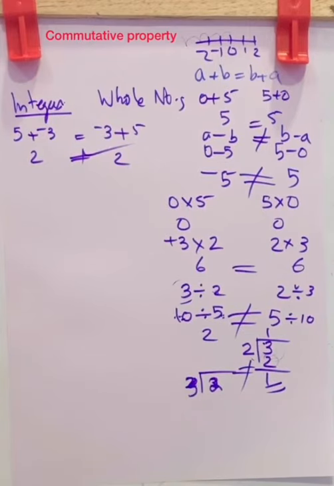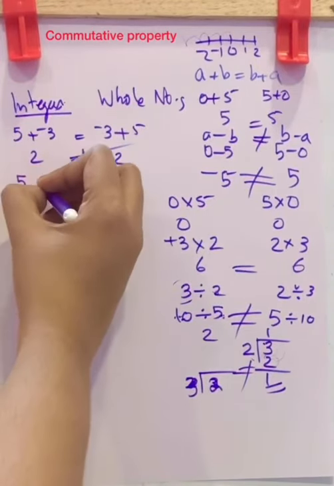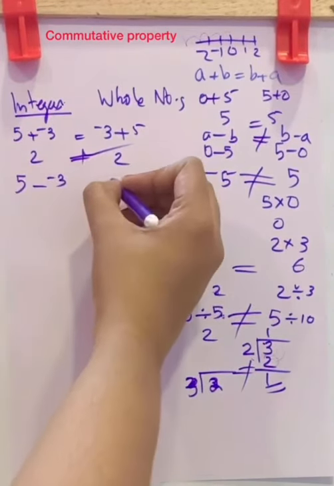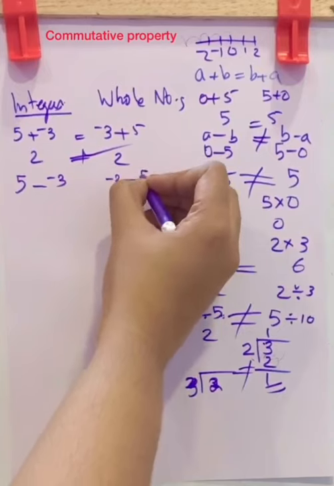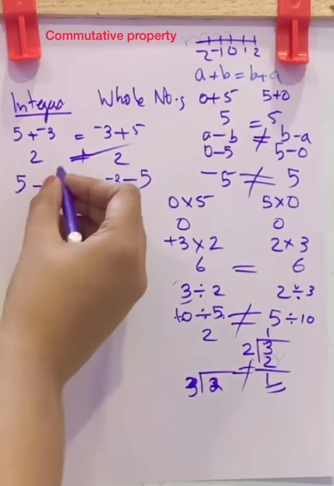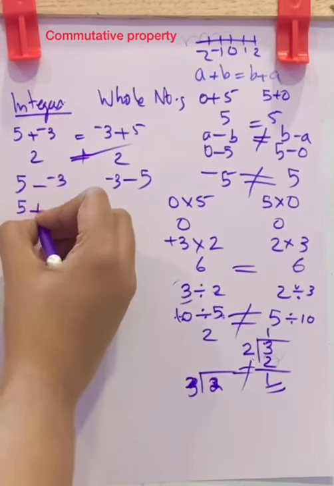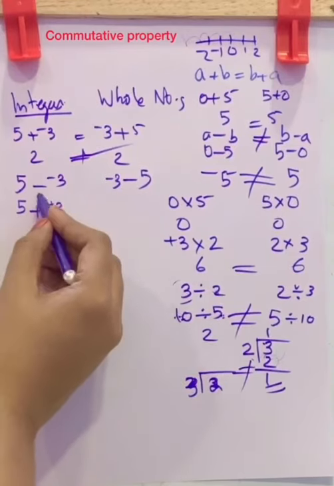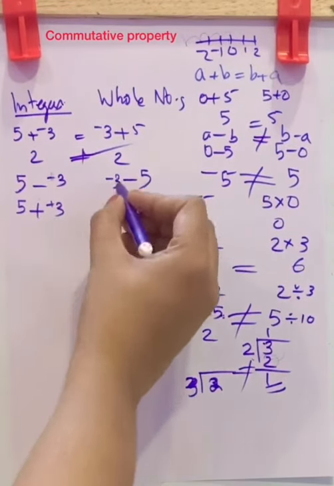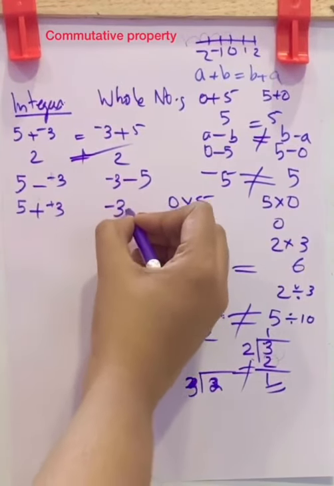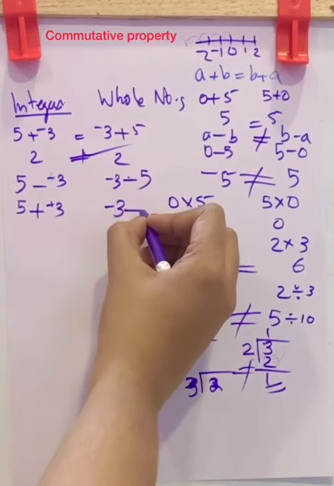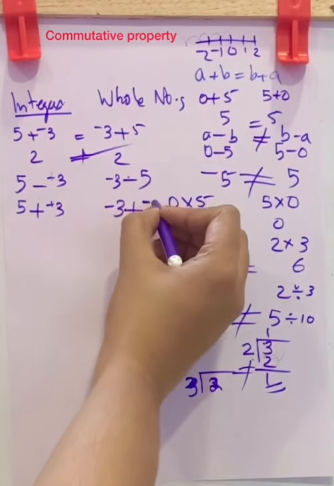So in the case of integers, a plus b is equal to b plus a, that is, it is commutative. Now next, subtraction. 5 minus minus 3 and minus 3 minus 5. 5 minus minus 3 becomes 5 plus plus 3, addition and changing the sign. Now here again it becomes minus 3. This subtraction becomes addition and this becomes negative 5.